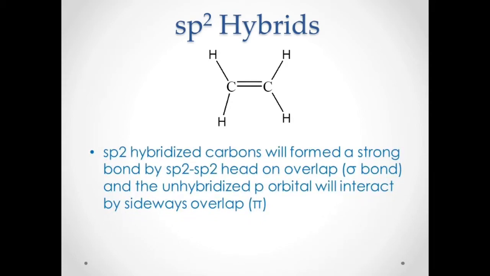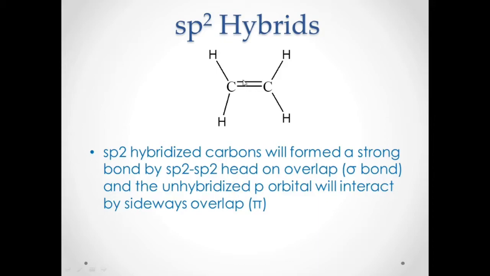The sp2 hybridized carbons of ethylene will form a strong bond by sp2 head-on overlap, or what we call the sigma bond. So the head-on overlap of this is a sigma bond. The single bond that we noticed in ethane and methane is also a sigma bond.